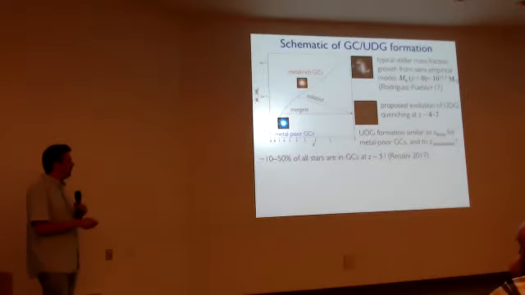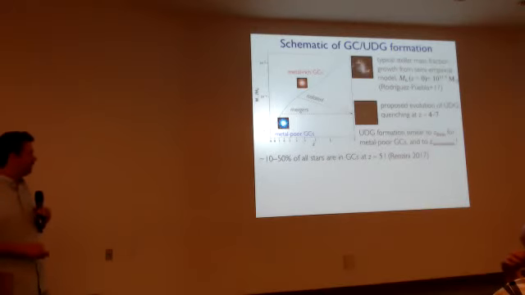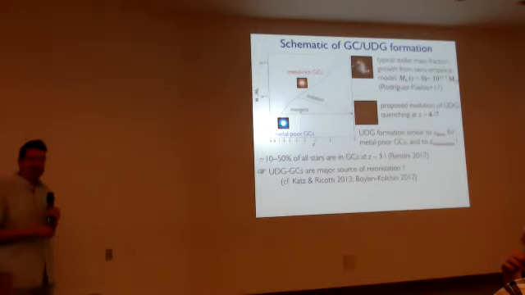Just to remind people that you can just count the number of globular clusters around galaxies in the nearby universe. And we know if we form them at this redshift, there's a lot of stars, so that's a large fraction of the stars of that redshift. Which ties into this idea that maybe globular clusters, we've heard about this already, maybe globular clusters are sources of reionization.